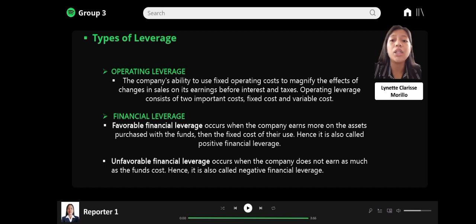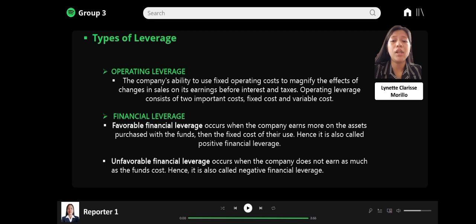Operating leverage consists of two important costs, the fixed cost and the variable cost. A company is said to have a high degree of operating leverage if it employs a great amount of fixed cost and a smaller amount of variable cost. The degree of operating leverage depends upon the amount of various cost structures. Operating leverage can be determined with the help of break-even analysis.